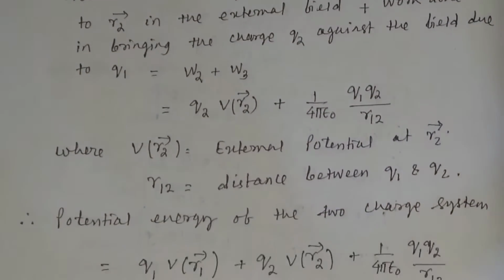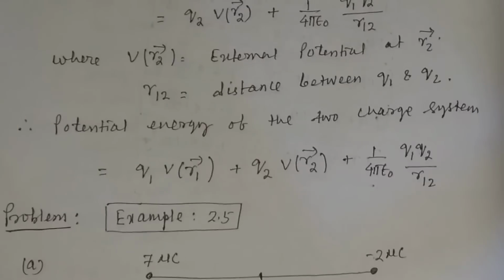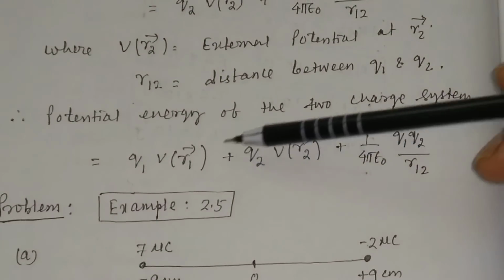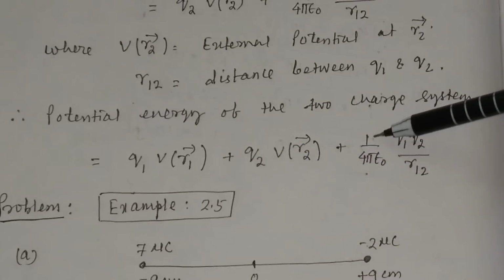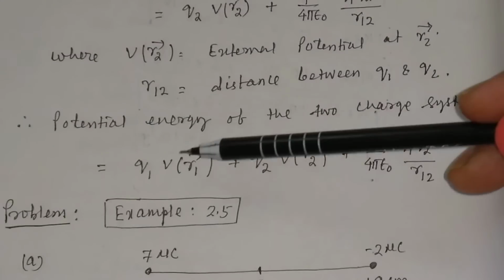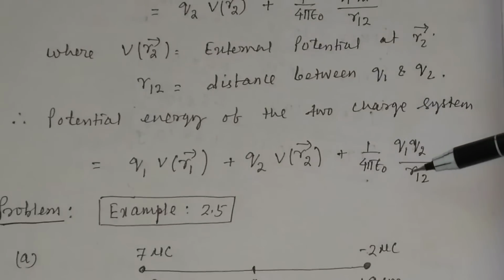So the potential energy of the two charge system will be equal to Q1 into V of R1 plus Q2 into V of R2 plus 1 by 4 pi epsilon 0 Q1 Q2 divided by R12. You have to add the three works, W1 plus W2 plus W3.